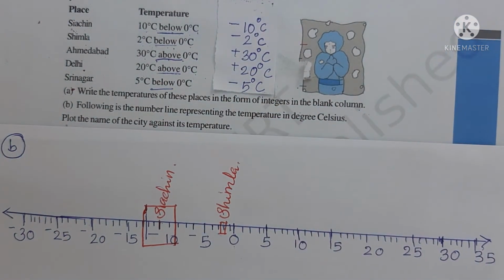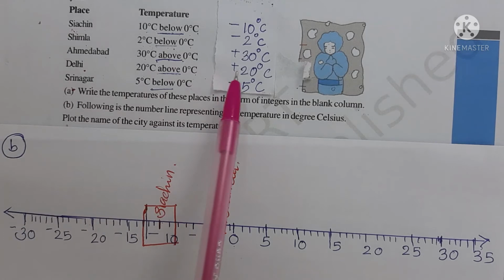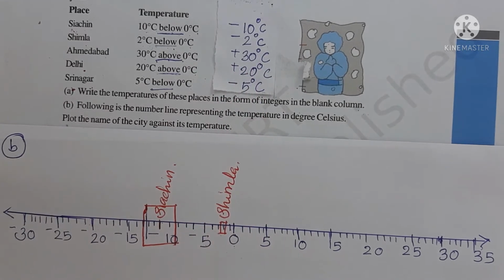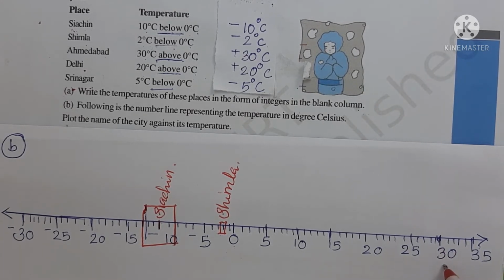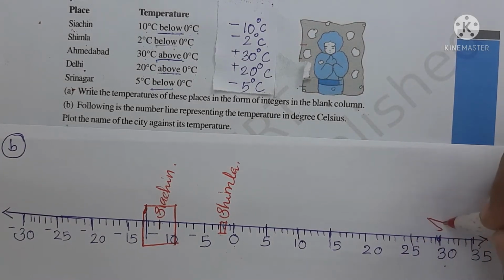Then next place is Ahmedabad. That temperature is plus 30 degrees Celsius. So on the number line, here we can see 30 degrees Celsius, right? So we can mark Ahmedabad here.